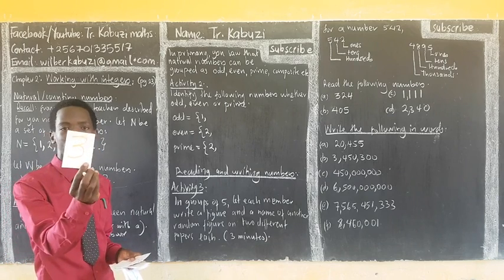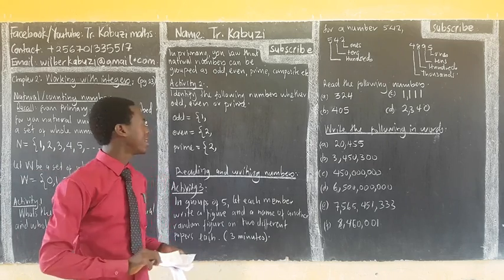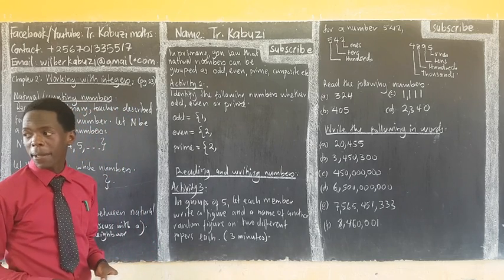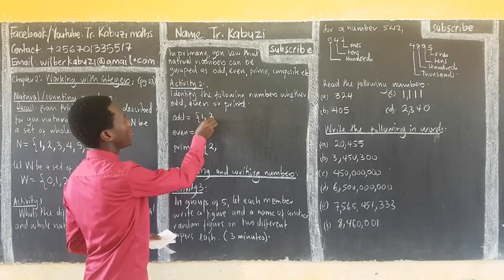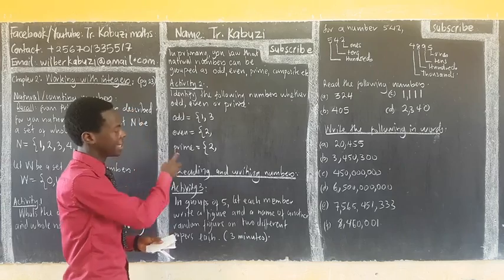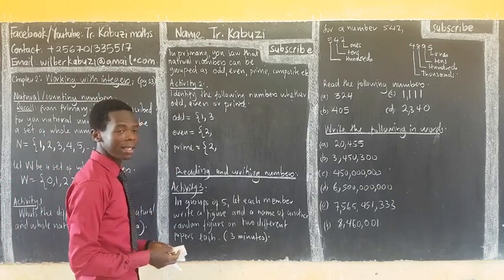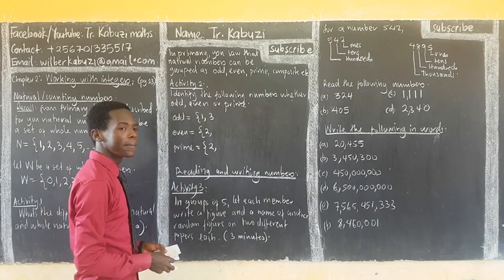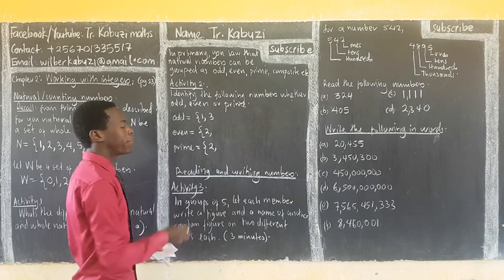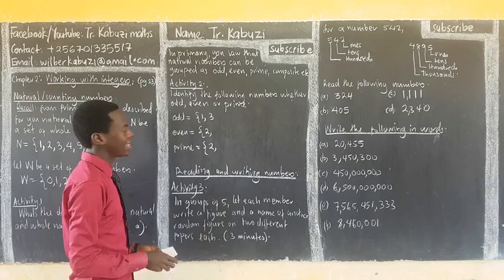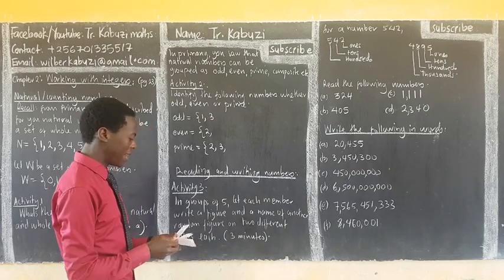So what about this one? This is a 3. So 3 is odd. Someone is saying 3 is odd. Is it prime or even? Is 3 an even number? No, they are saying no, so it can't be here. Okay. Is it prime? Someone is saying it's also prime. Okay, let's move to the next one.